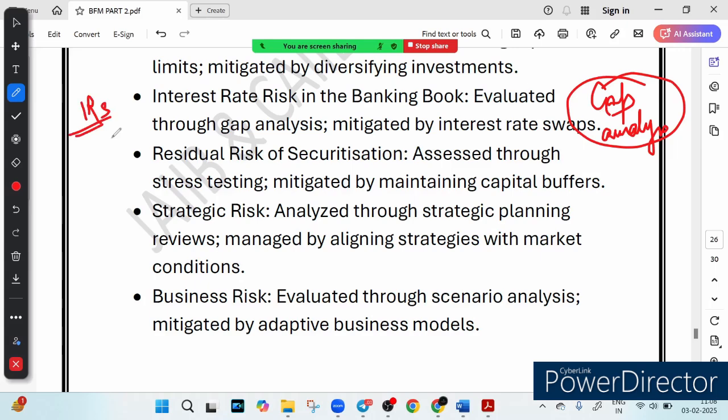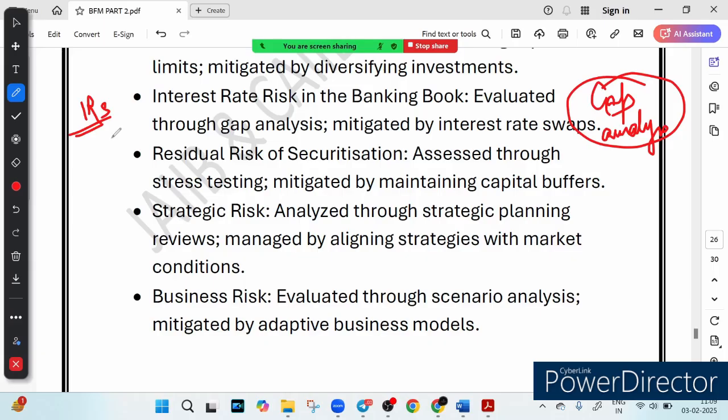Can you tell me how we manage market risk? By using hedging strategies and by diversifying our portfolio across different markets. How to manage interest rate risk? By using something called an interest rate swap, or by adjusting loan and deposit rates based on market trends.